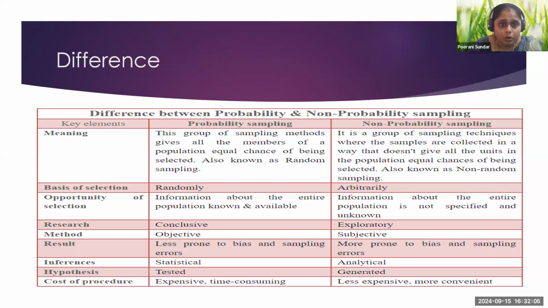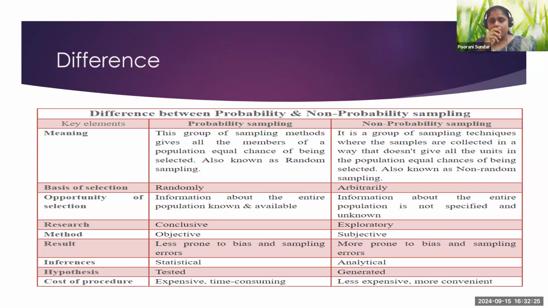Based on the difference between probability and non-probability, usually the probability sampling method gives every member of the population an equal chance of being selected. That is what random selection is. But in non-probability sampling, no equal chance is given. It is non-random sampling.